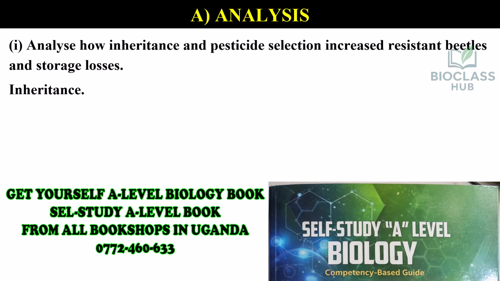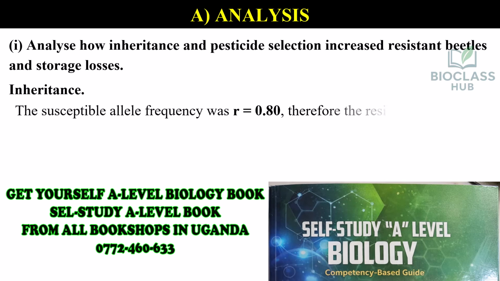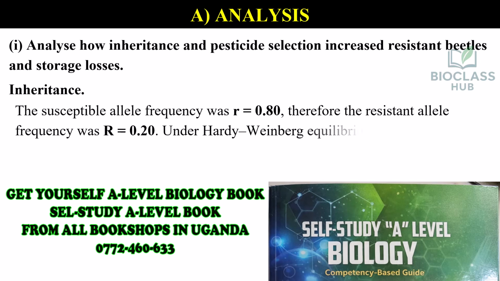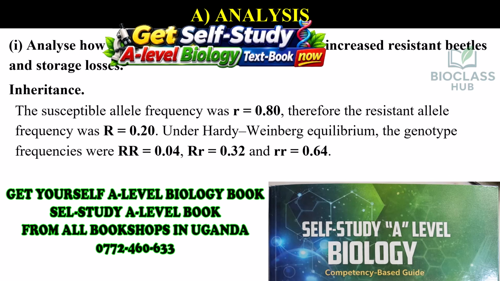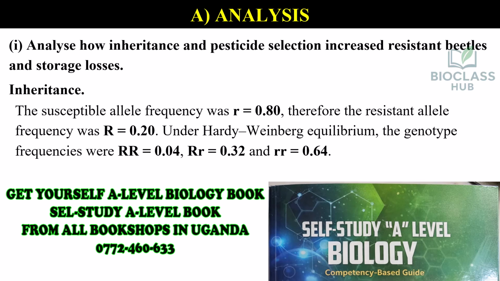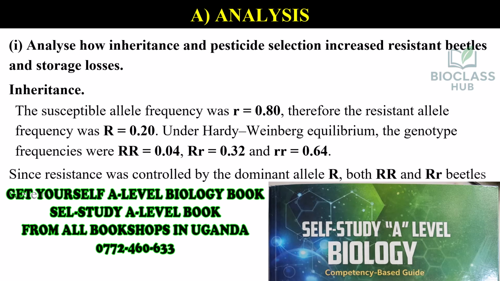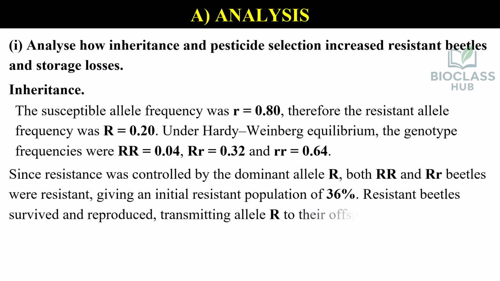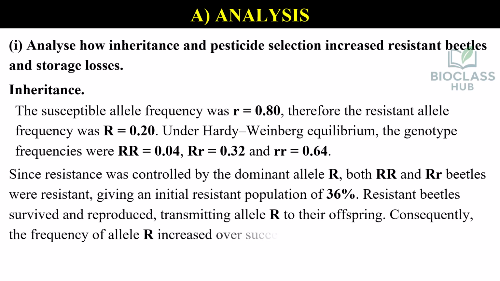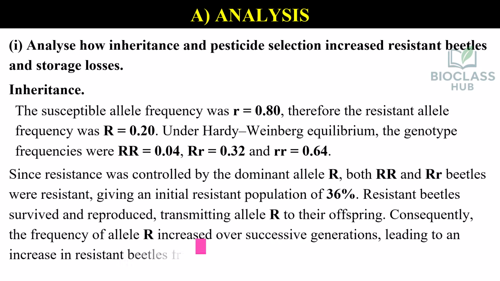Inheritance. The susceptible allele frequency was r equals 0.8, therefore the resistant allele frequency was R equals 0.20. Under Hardy-Weinberg equilibrium, the genotype frequencies were RR equals 0.04, Rr equals 0.32, and rr equals 0.64. Since resistance was controlled by the dominant allele R, both RR and Rr beetles were resistant, giving an initial resistant population of 36%. Resistant beetles survived and reproduced, transmitting allele R to their offspring. Consequently, the frequency of allele R increased over successive generations, leading to an increase in resistant beetles from 24 to 176 per grain store.